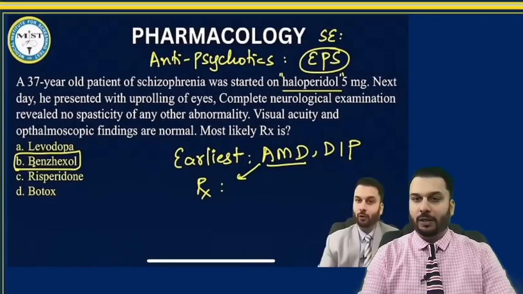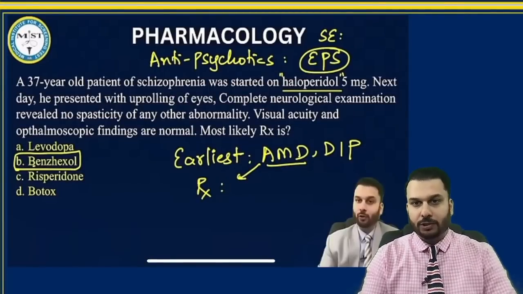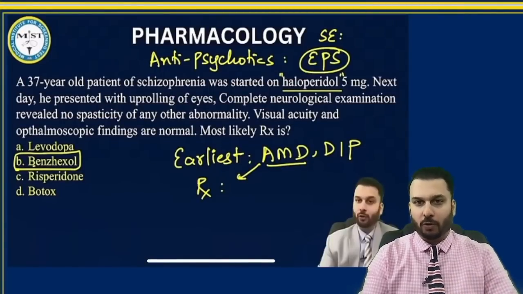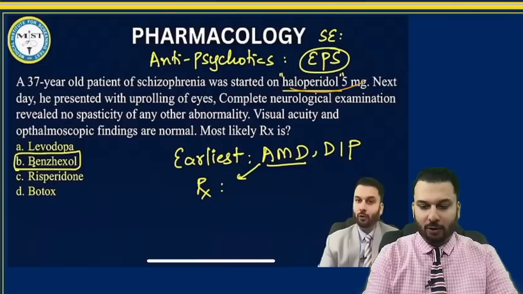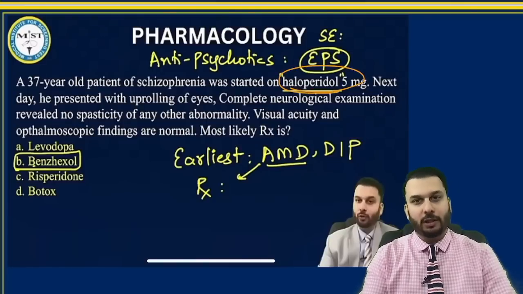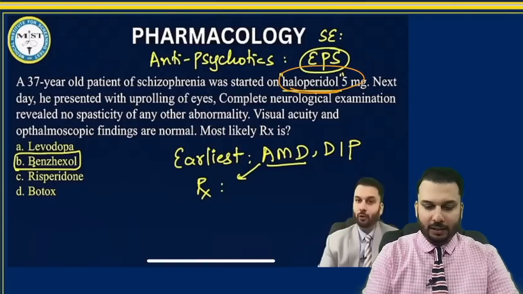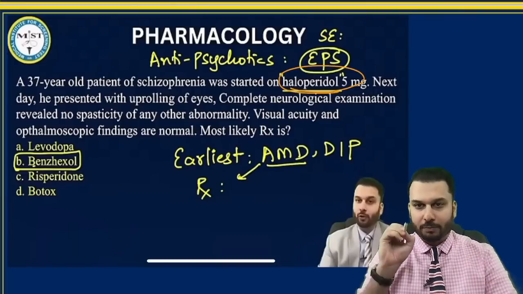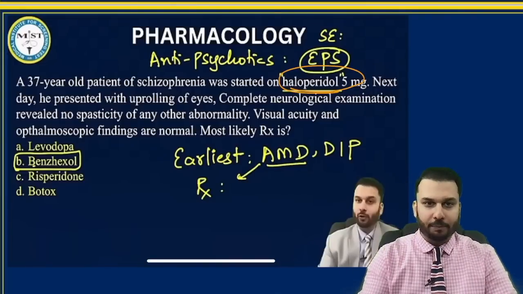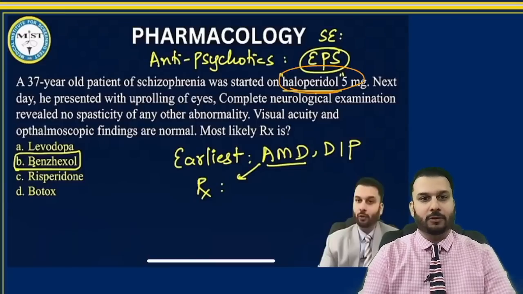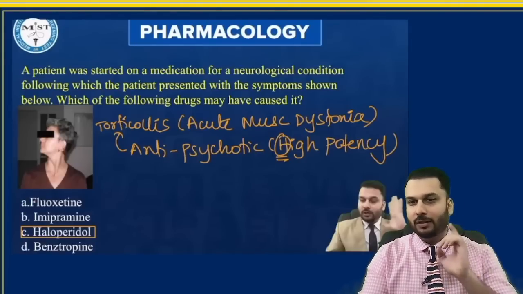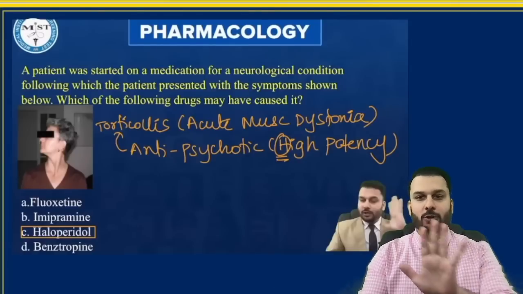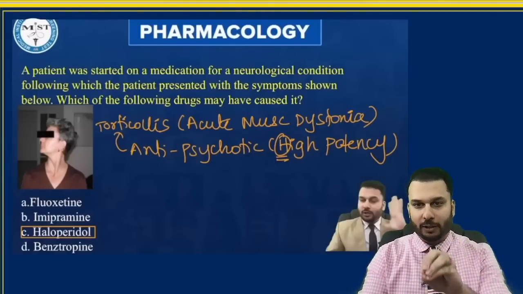benztropine. And if you pay attention, this is the exact question I discussed in my last 25 important MCQ series. You can see a patient who was started on a drug like haloperidol developed EPS, extrapyramidal side effects, and I asked you what treatment you're going to give. Pretty much the exact same question came in your exam. Benzhexol or benztropine, these are the drugs that we are going to use in the treatment. Even in the session before that, I had an image-based question on this. You can very clearly see torticollis being mentioned there. So that means it was a question from our expected series.